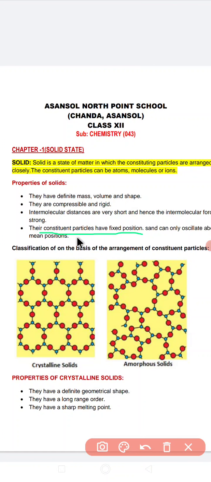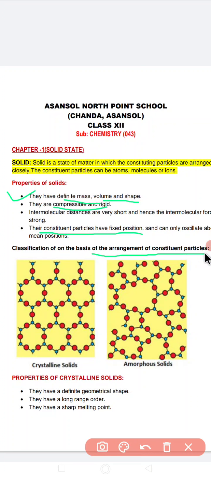So what are the properties of solid? They have a definite mass, a definite volume, and a definite shape. Next, they are compressible and rigid. After that, the intermolecular space is very less; as a result, the intermolecular force of attraction is maximum, and the constituent particles have fixed positions and can oscillate about their mean position. After that, we are going to discuss the classification of solids based on the arrangement of their constituent particles.